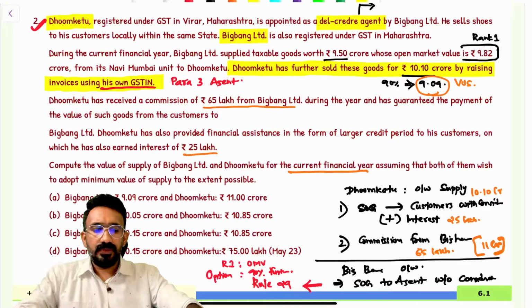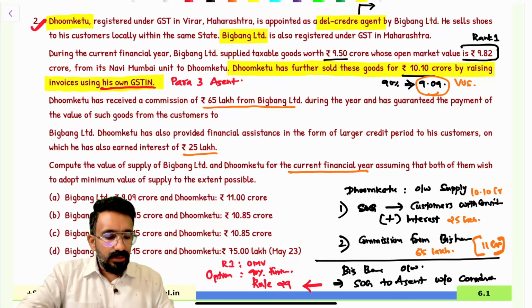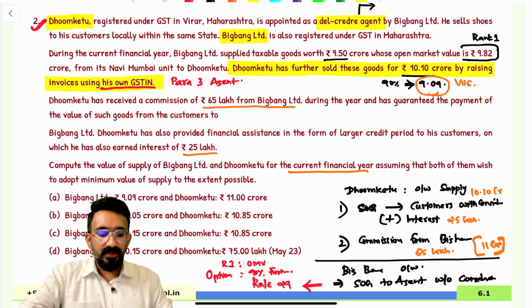Coming back to, I'm reading further. Dhumketu has received a commission of 65 lakh from Big Bang Limited during the year and has guaranteed payment of the value of such goods from customers to Big Bang Limited. Dhumketu has also provided financial assistance in the form of a larger credit period to the customers, on which he has also earned an interest of 25 lakhs. Compute the value of supply of Big Bang Limited to Dhumketu in the current financial year, assuming that both of them wish to adopt a minimum value of supply to the extent possible.